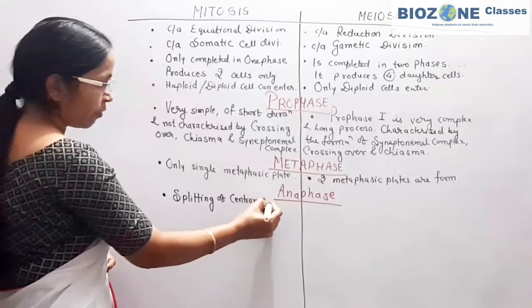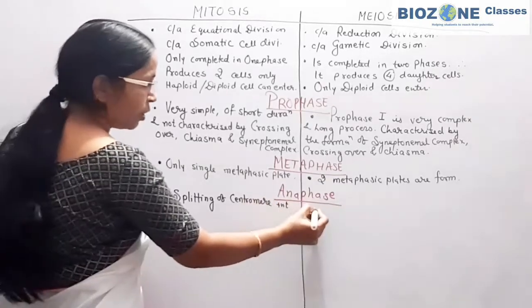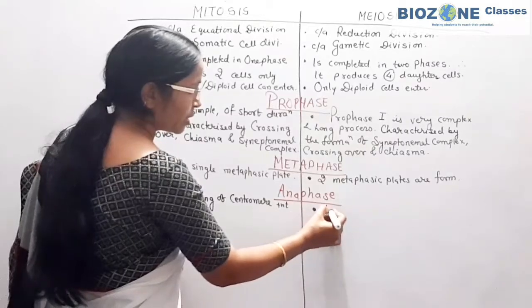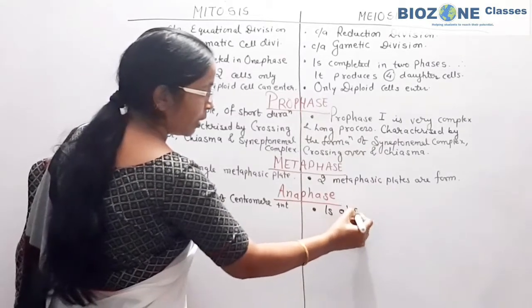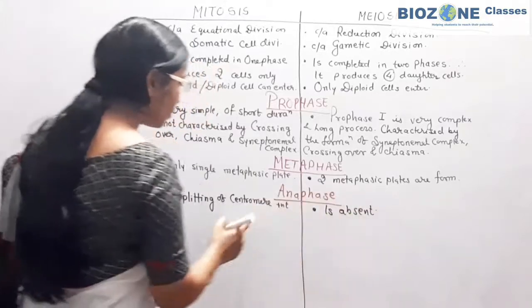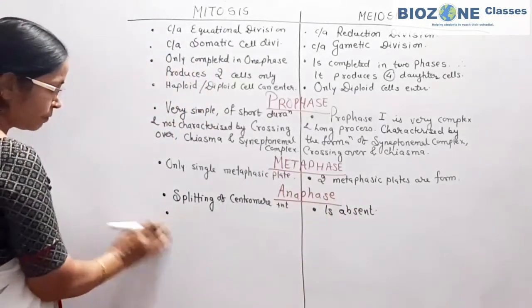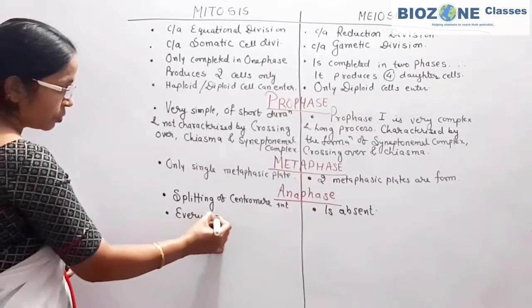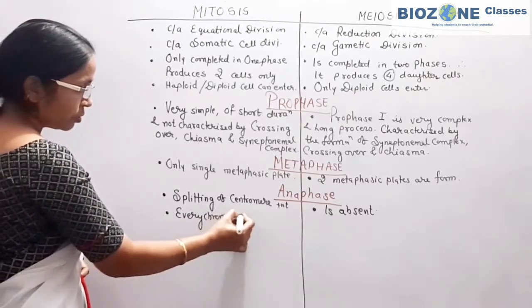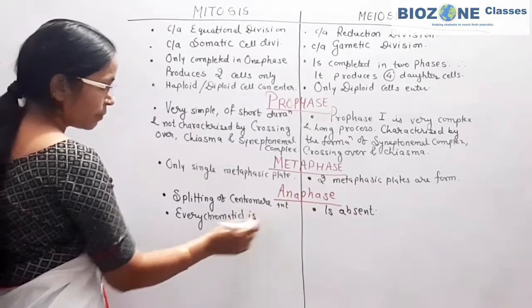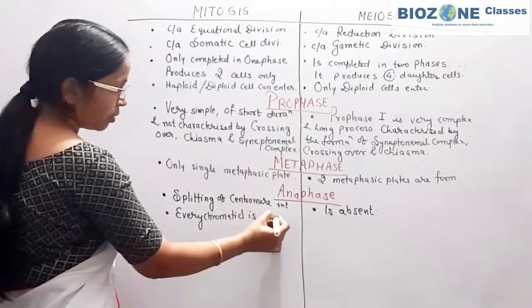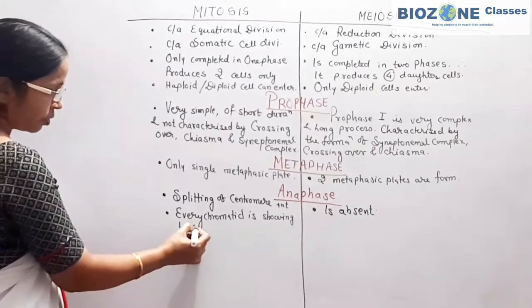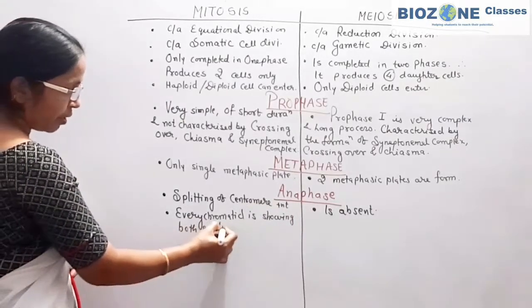In meiosis, this process is completely absent. Secondly, in mitosis every chromatid shows both genetically similar arms.